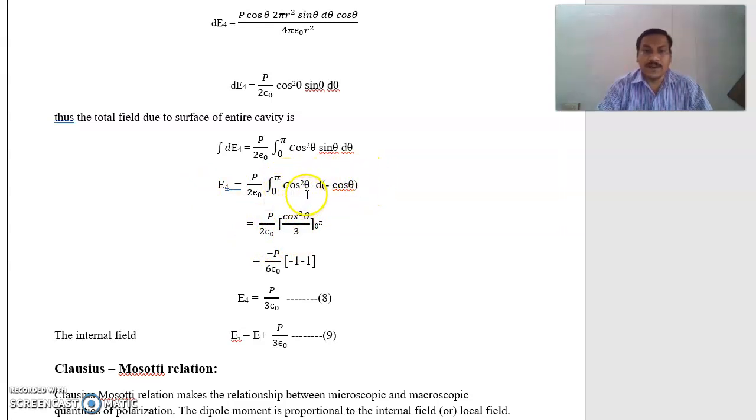Next, taking the common minus, that is equal to minus P by 2 epsilon naught into, by integrating with respect to cos theta, cos cube theta by 3, with limits from 0 to pi. That is equal to minus P by 3 into 2, that is 6 epsilon naught, into cos pi, which is minus 1, minus cos 0, which is 1. So minus 1 becomes minus 2, minus into minus gives plus 2, 2 3s are 6. So E4 is equal to P by 3 epsilon naught. That is equation number 8.